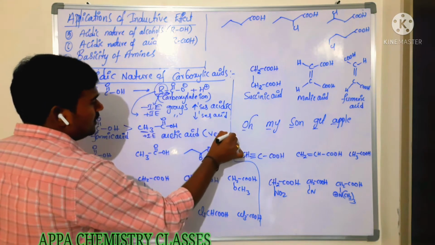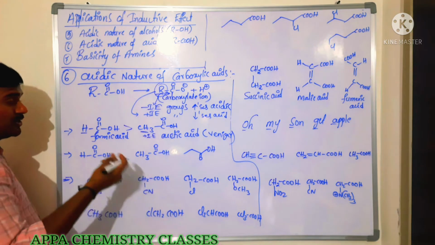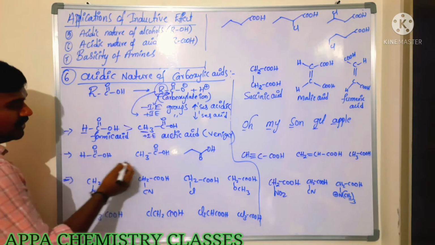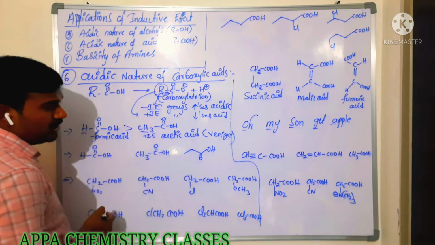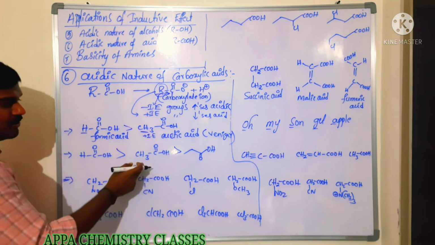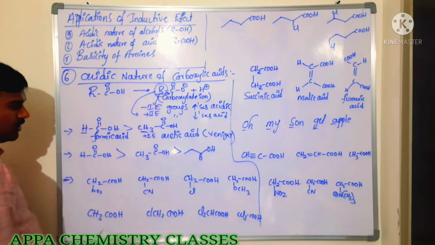So we are eating it in the form of vinegar. But whereas formic acid is a strong acid. Antsting contains the formic acid. Now you see this formic acid, acetic acid, propanoic acid. Which is more acidic? Formic acid, acetic acid (ethanoic acid, a 2 carbon containing acid), propanoic acid.